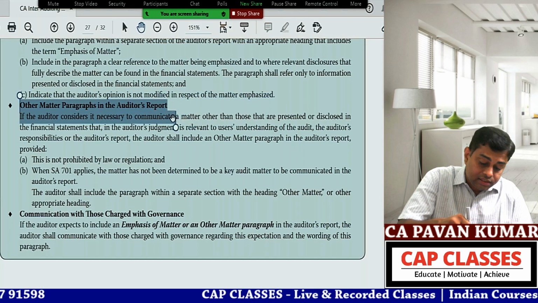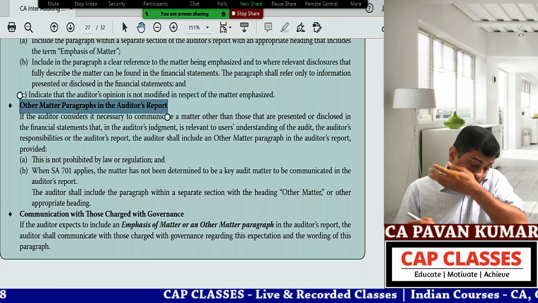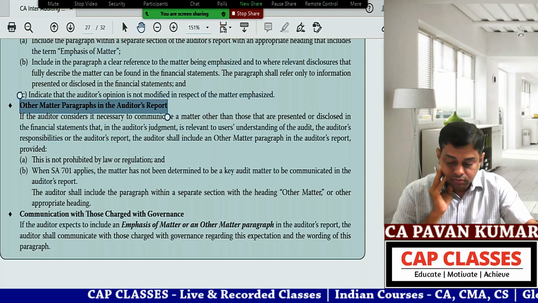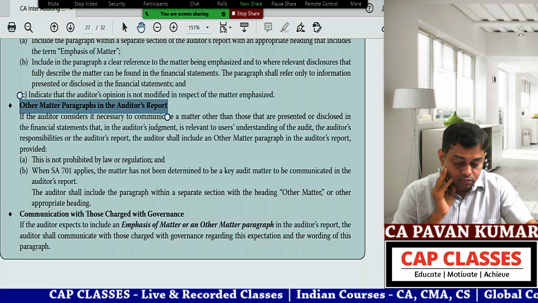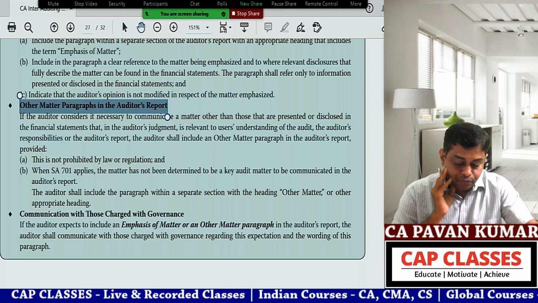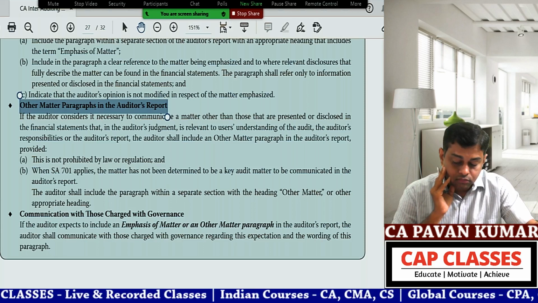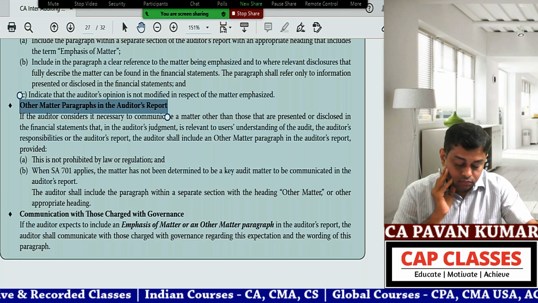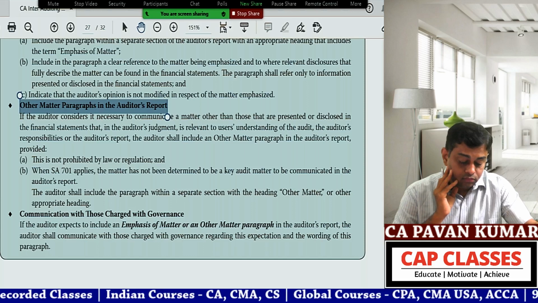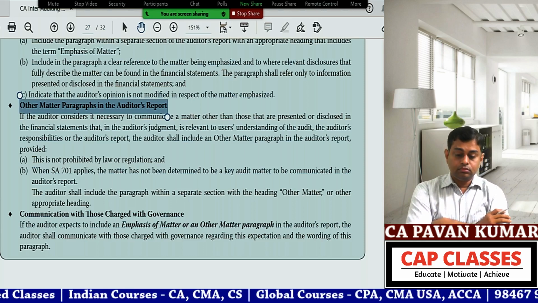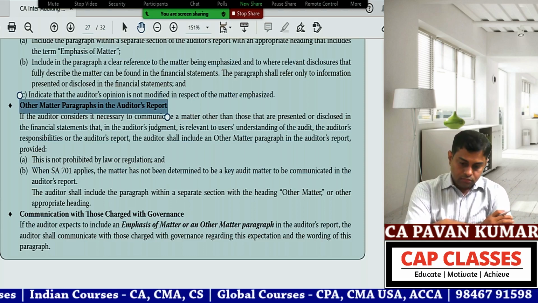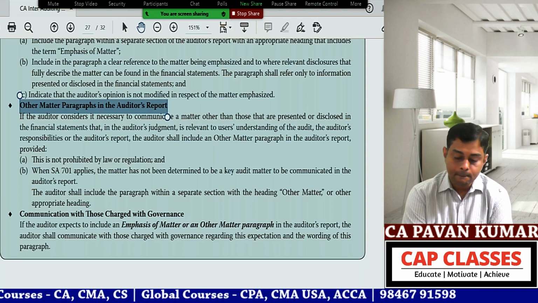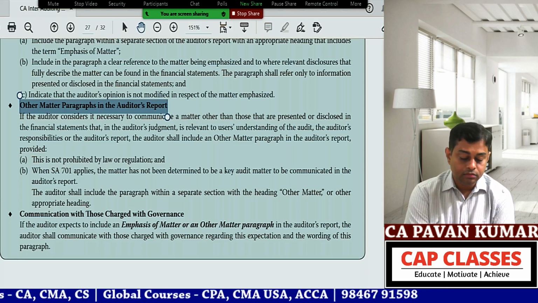Other matter paragraphs in the auditor's report. If the auditor considers it necessary to communicate a matter other than those presented or disclosed in the financial statements, that in the auditor's judgment is relevant to users' understanding of the audit, the auditor's responsibilities, or the auditor's report, the auditor shall include an other matter paragraph in the auditor's report, provided this is not prohibited by law or regulation, and when SA 701 applies, the matter has not been determined to be a key audit matter to be communicated in the auditor's report. The auditor shall include the paragraph within a separate section with the heading Other Matter or other appropriate heading.